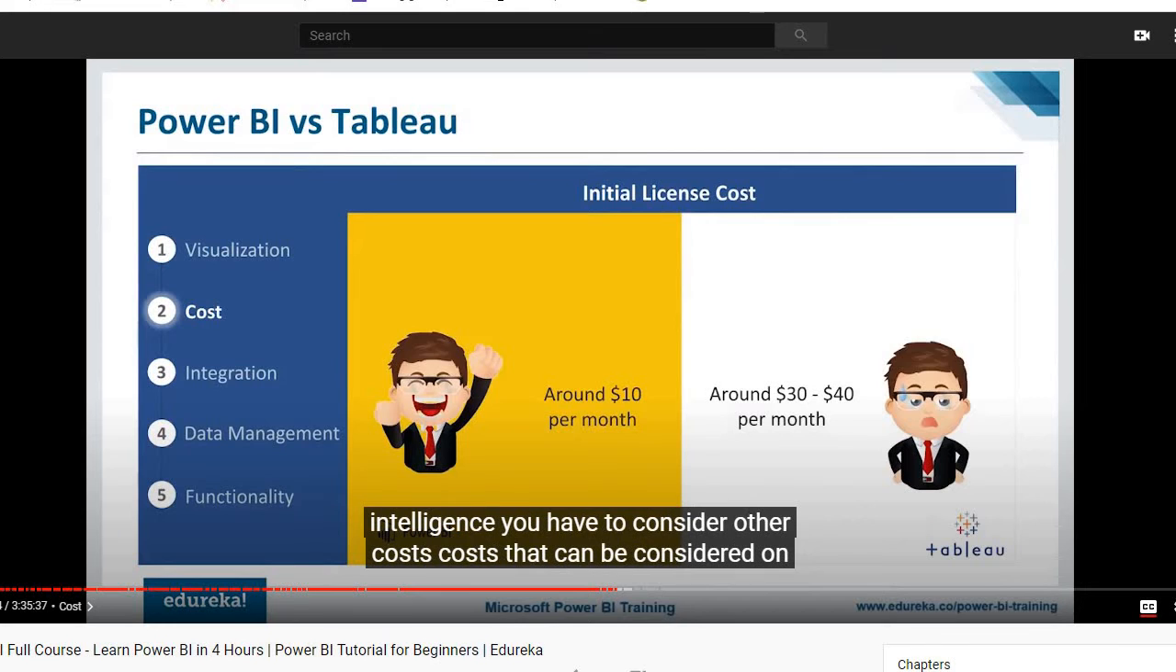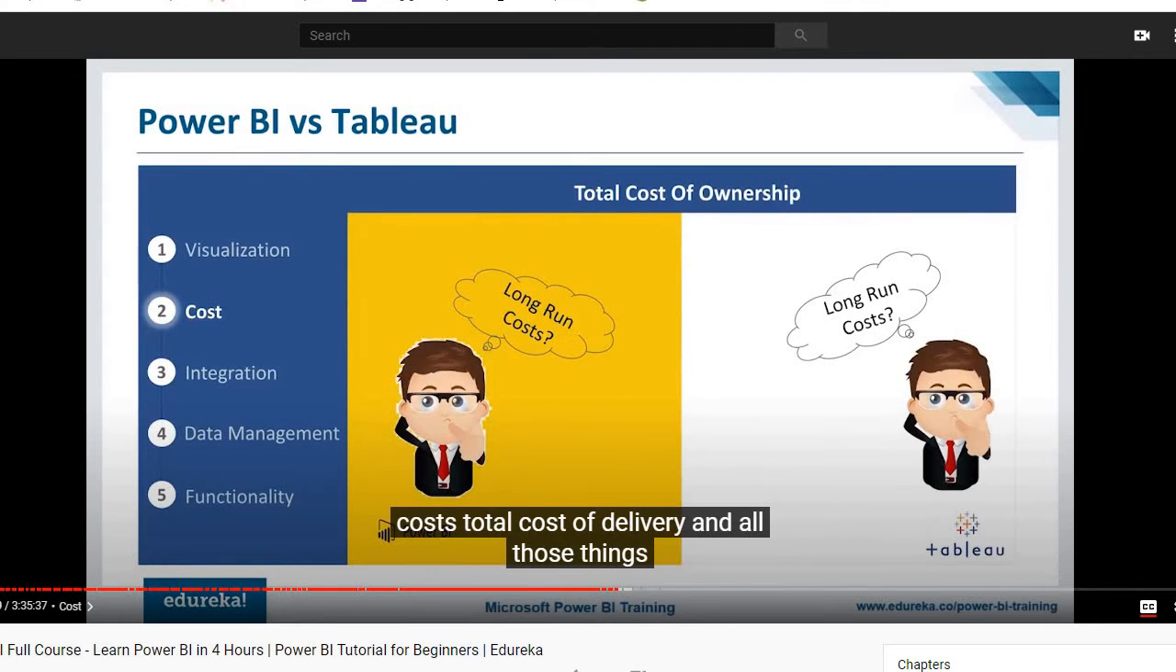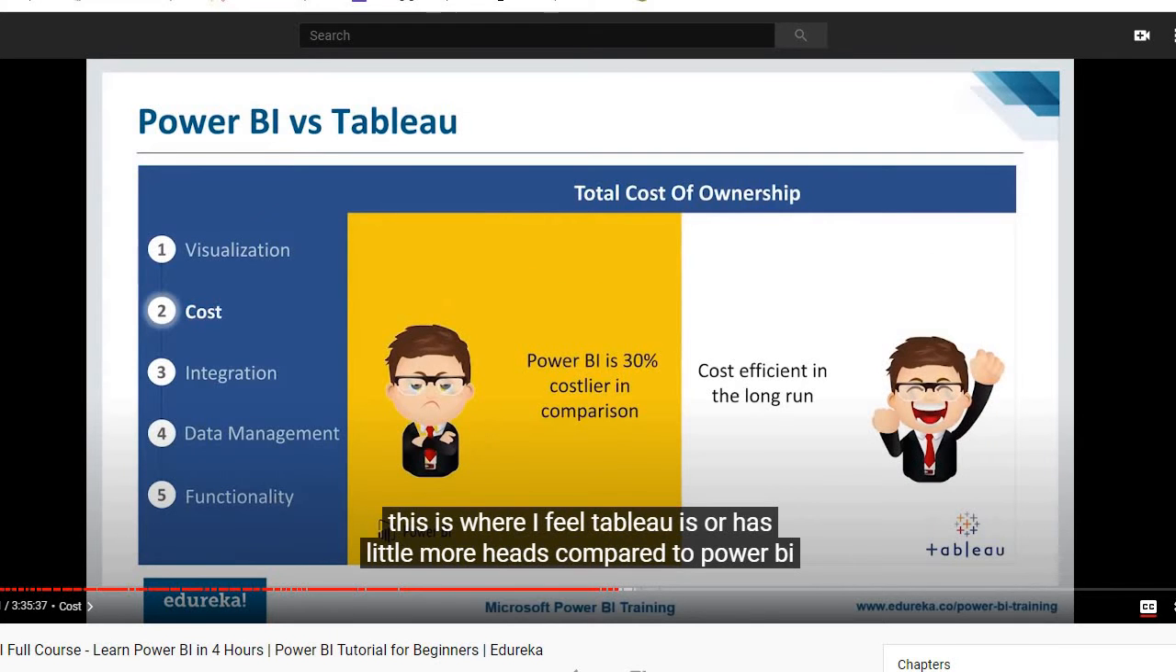When you talk about business intelligence, you have to consider other costs that can be considered in the longer run. So are there any other parameters which we can consider for the longer run cost? Yes, definitely. And if you compare those parameters like labor costs, total cost of delivery and all those things, this is where I feel Tableau has a little more edge compared to Power BI.